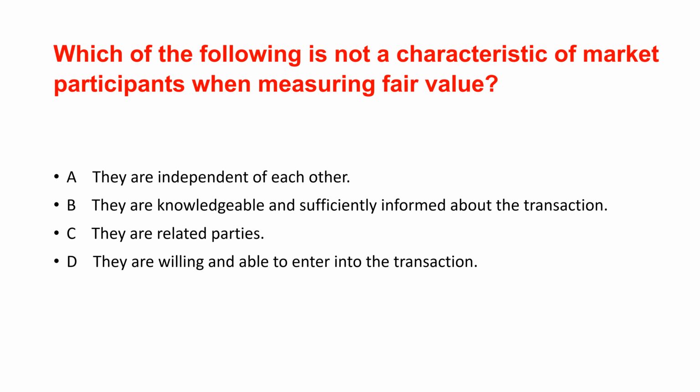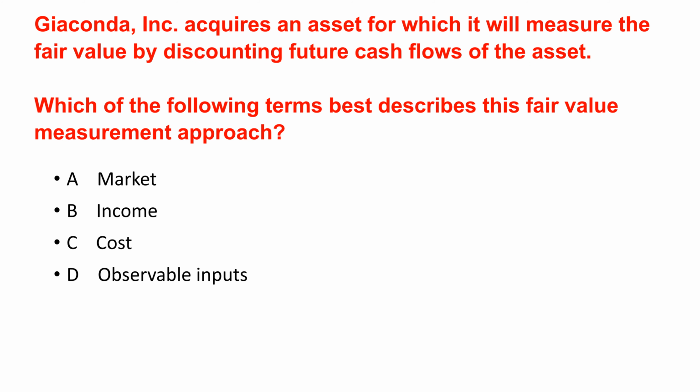Next question. Which of the following is not a characteristic of market participants when measuring fair value? The correct answer is C. Market participants are not related parties. They are independent.